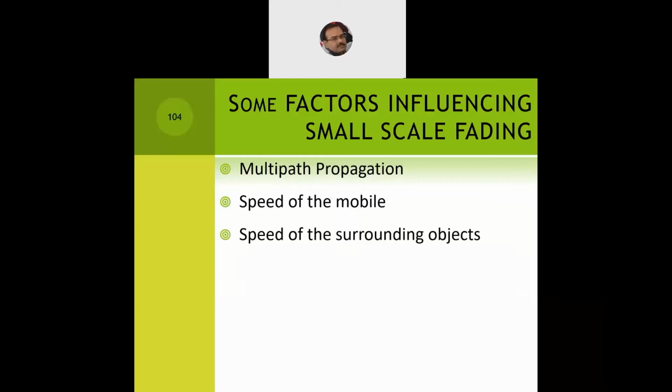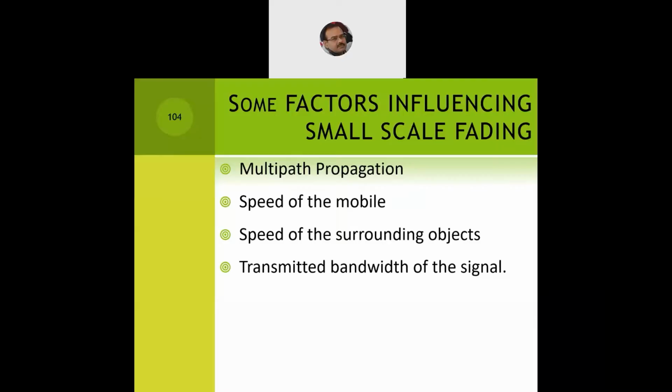For example, if you are a pedestrian, then you are not a problem in the cellular system. But if you are driving a car at a phenomenally high speed on a highway, then yes, the passengers, the driver of the car who is holding the mobile set, the speed of the surrounding object means speed of the vehicle. It's very fast. The transmitted bandwidth of the signal is another issue that may result in the fading effect.